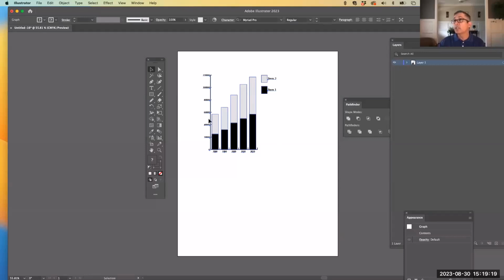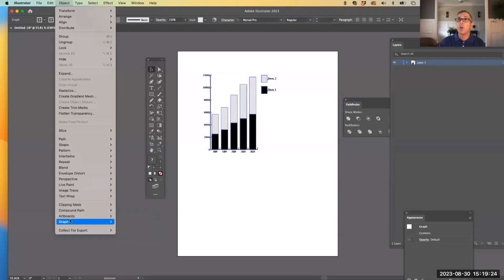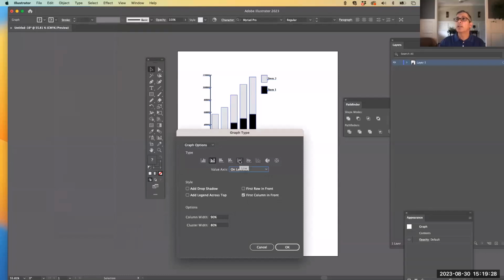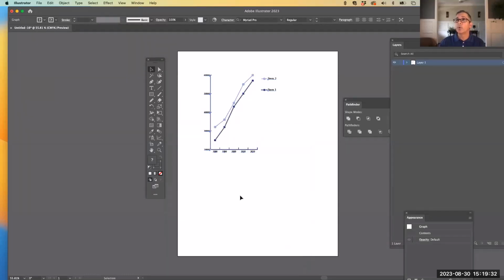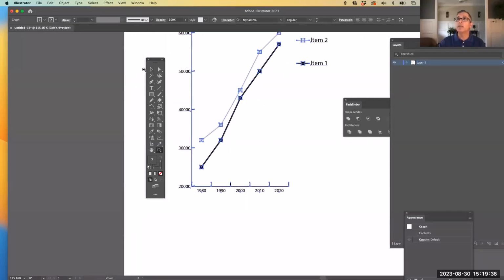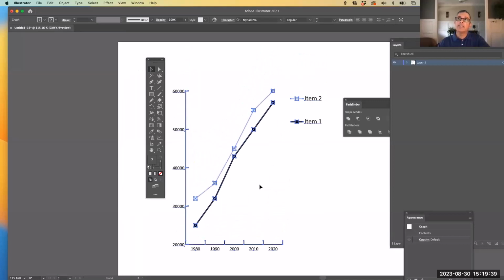We can also change this to a line chart. I can come back to Object, Graph, and Type, and change it to a line chart. Click on the line chart and hit OK. And it does it for me. Now you will notice when you do line charts, as I zoom in, that instead of starting at 0, like a bar chart will, it starts at whatever number is the highest based on the lowest number in your chart.